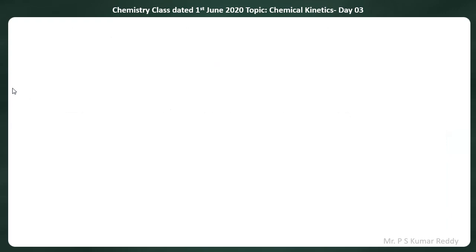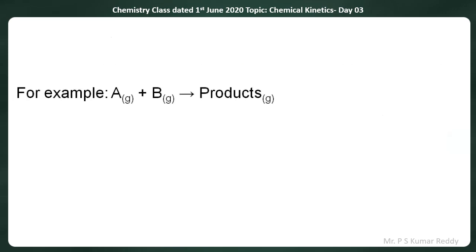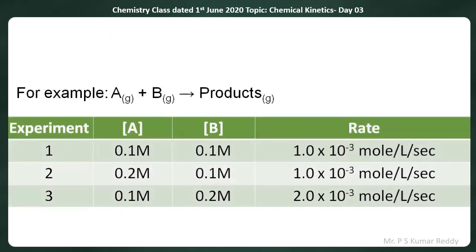Now take another example. To make you understand the rate expression, rate equation or rate law, I am giving you one more example. Here also experimental data is given to you.